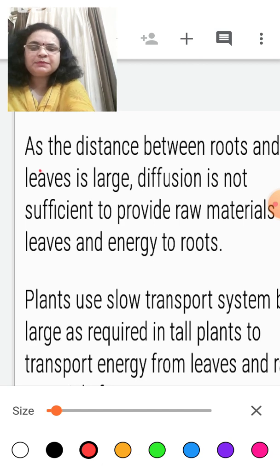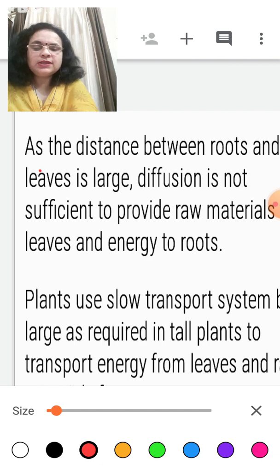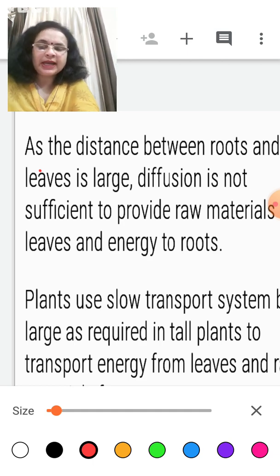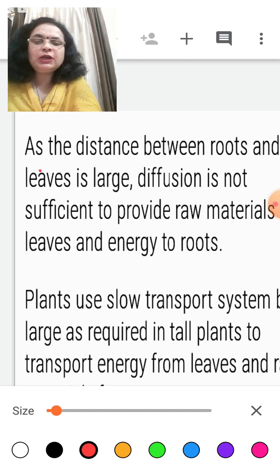The distance between roots and leaves is large, so the process of diffusion cannot occur, because to transport the water and minerals over that distance by diffusion will not be possible.